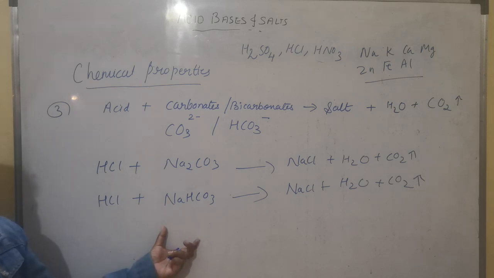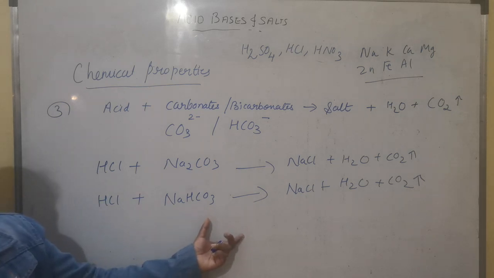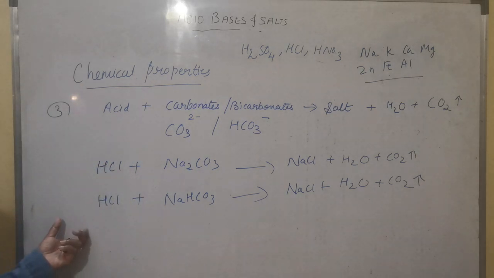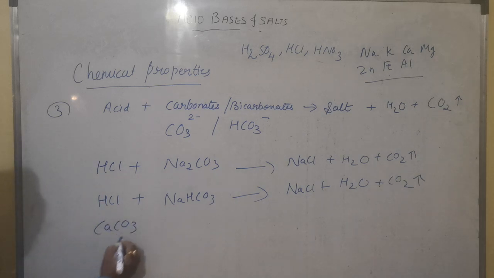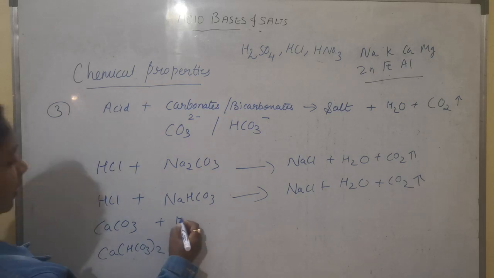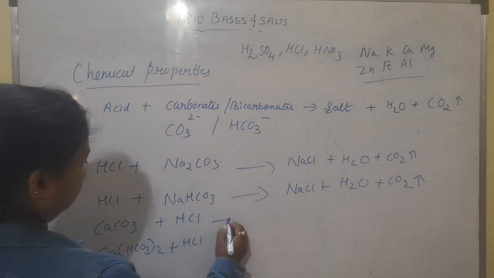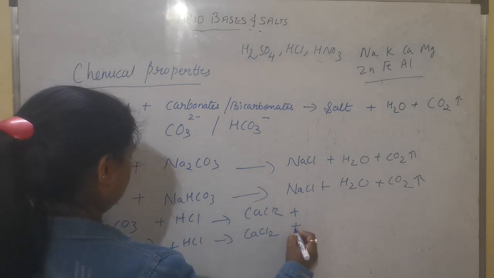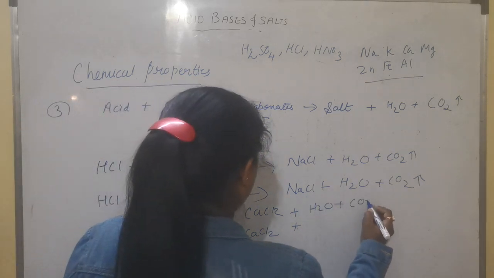Everywhere when you are writing the reaction, you have to keep on balancing the equation also. One more example, calcium carbonate and calcium bicarbonate reacted with HCl, we get calcium chloride as the salt, H2O and carbon dioxide gas.